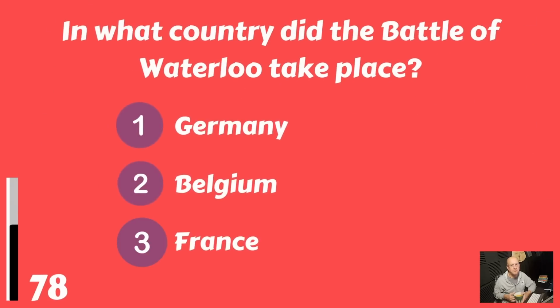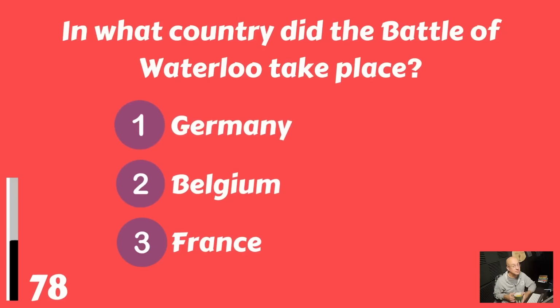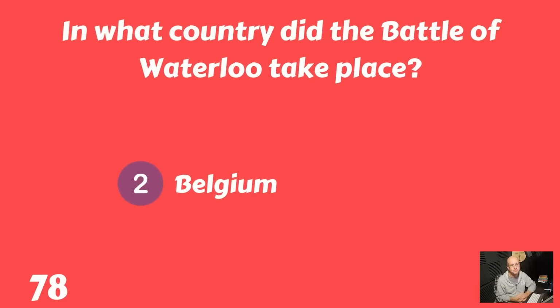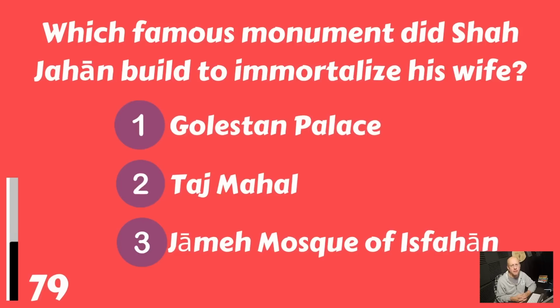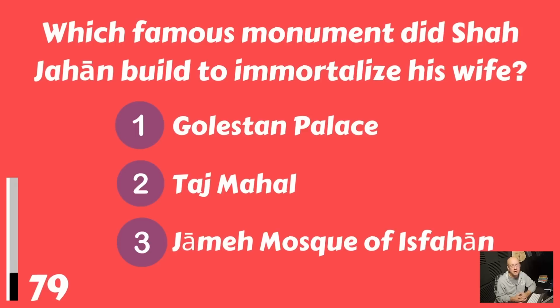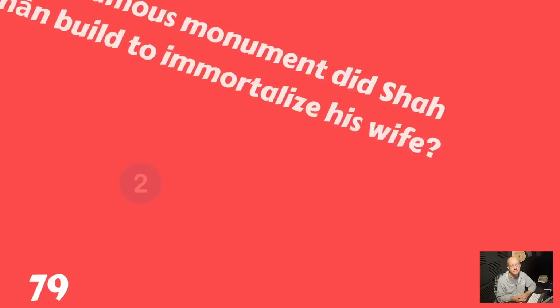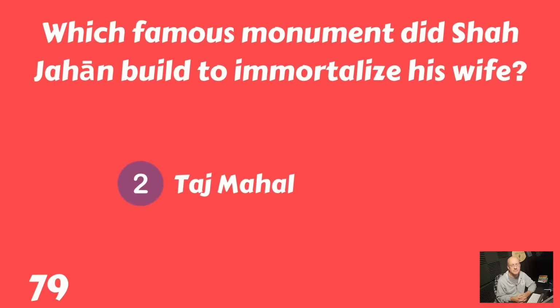In what country did the Battle of Waterloo take place? Germany, Belgium, or France? That took place in Belgium. Which famous monument did Shah Jahan build to immortalize his wife? Galveston Palace, the Taj Mahal, or Jame Mosque of Isfahan? And that would be the Taj Mahal.